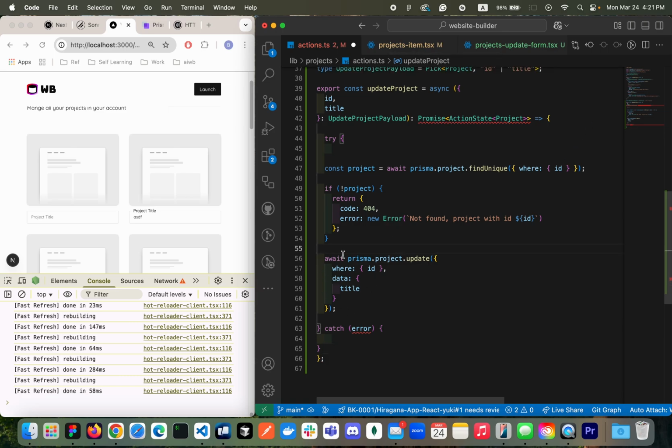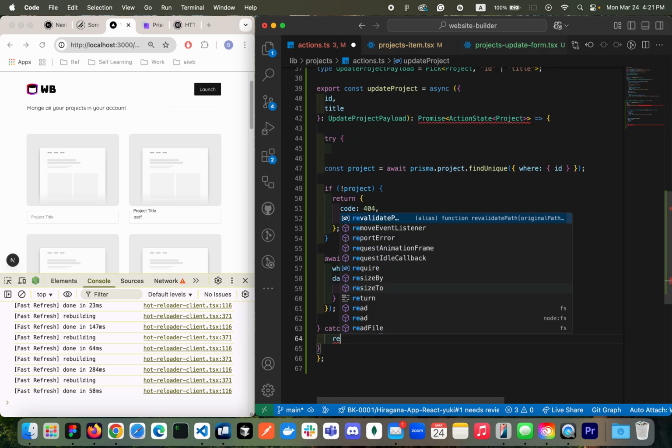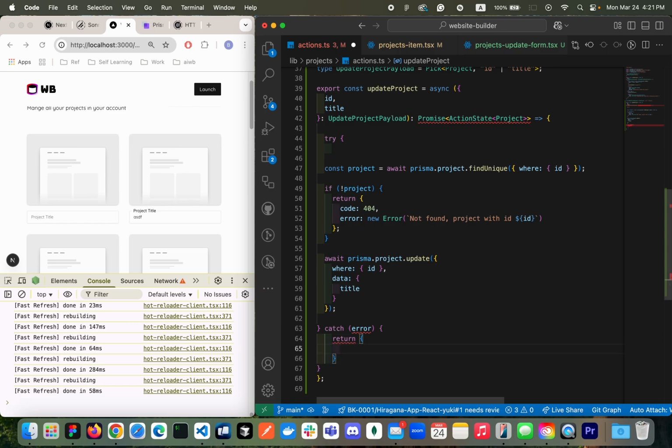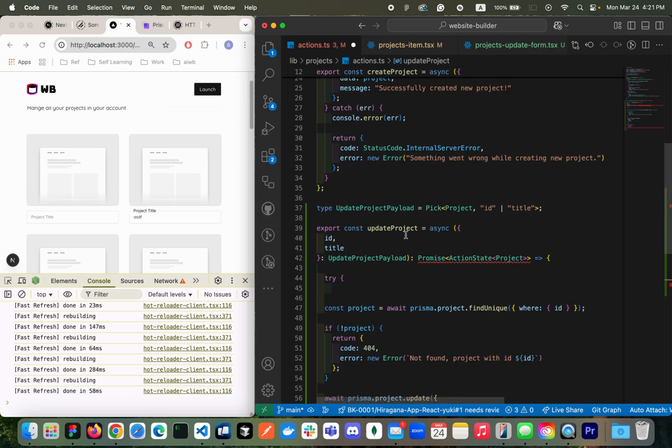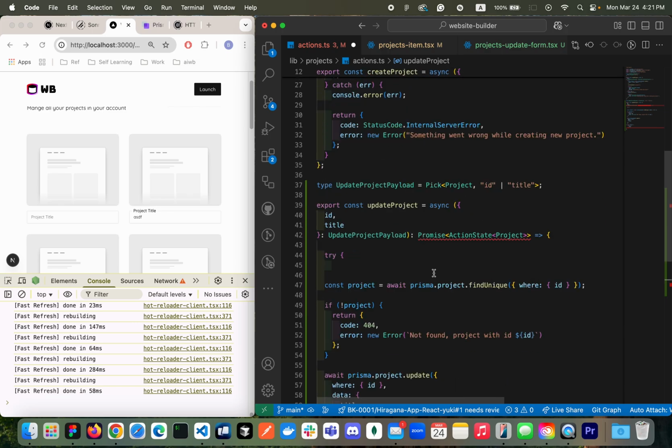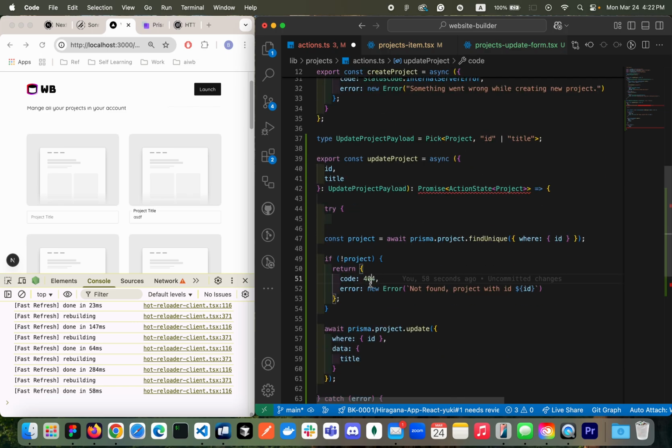So in the try, we're gonna do something. If something happens while we're interacting with the database, then we're gonna send the internal server error, right? So return, I'm gonna do the code is going to be 500. Sorry, I think we have the enum to use, right? So let's try to use enum. So in this case, not found, instead of 404, we're gonna do the status code dot not found, right? Awesome.